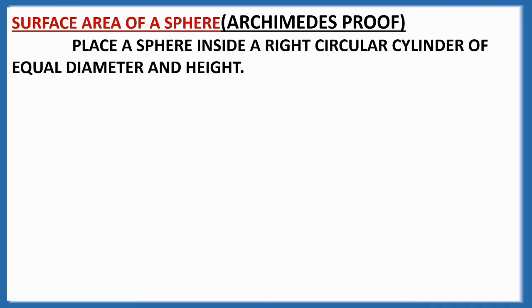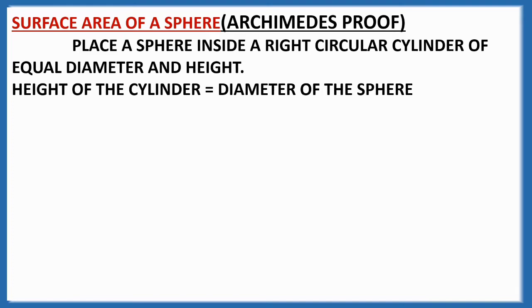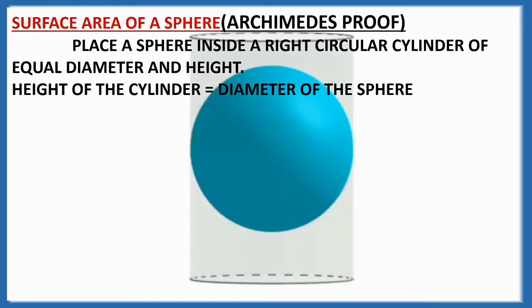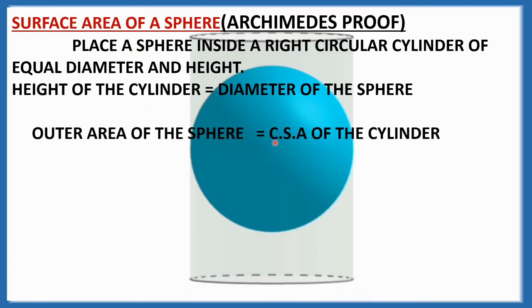Surface area of a sphere. According to Archimedes, we place a sphere inside a right circular cylinder of equal diameter and height. See here, a sphere placed inside a circular cylinder. The height of the cylinder and the diameter of the sphere are equal. So, the outer area of the sphere is equal to the curved surface area of the cylinder.